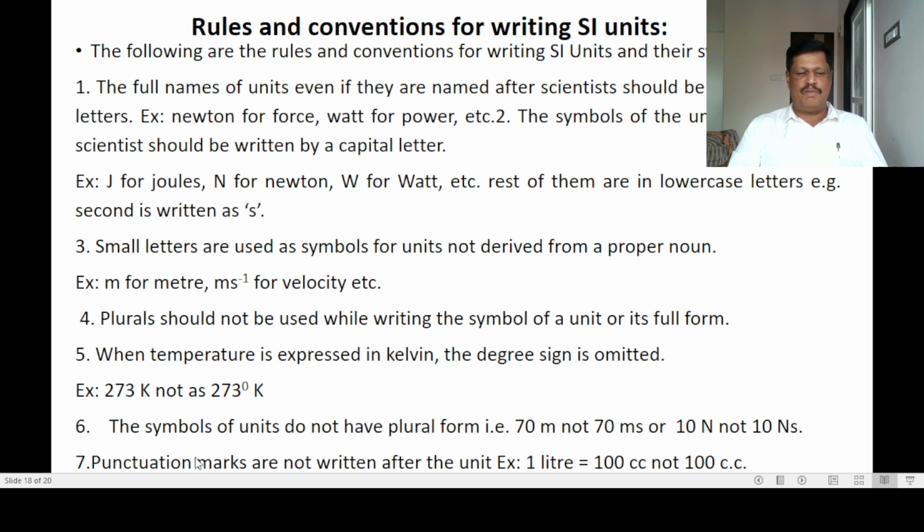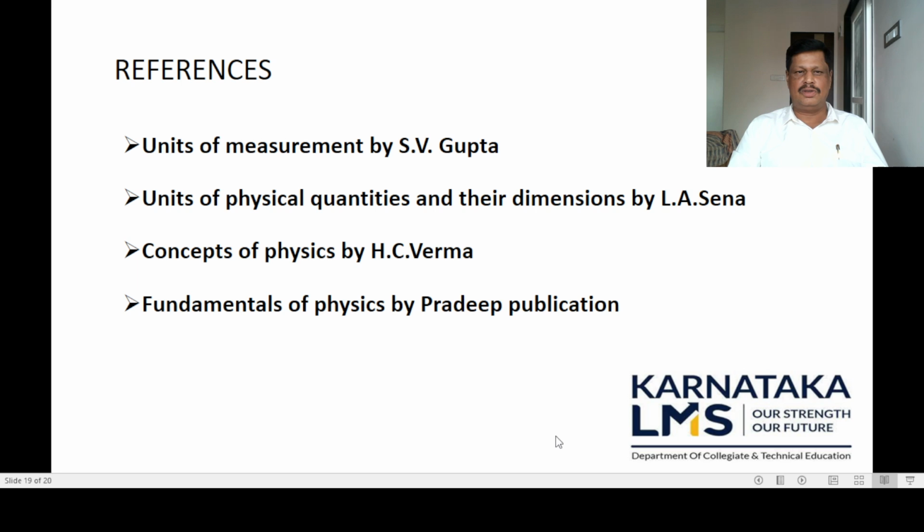The last one is that punctuation marks are not written after the unit. For example, 1 liter is equal to 1000 cc, not 1000 cc followed by a dot or full stop. These punctuation signs should not be used.